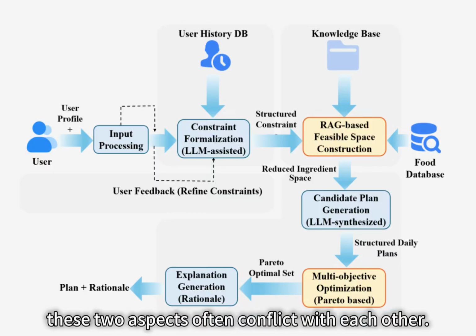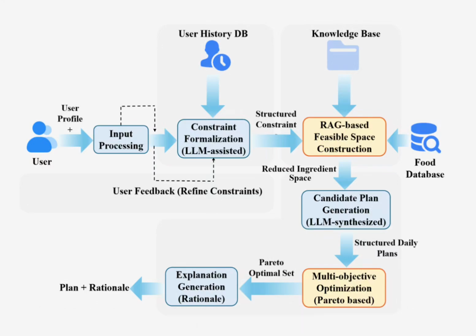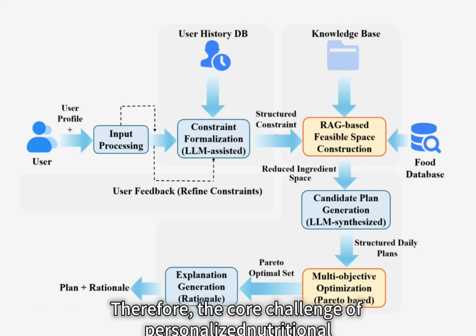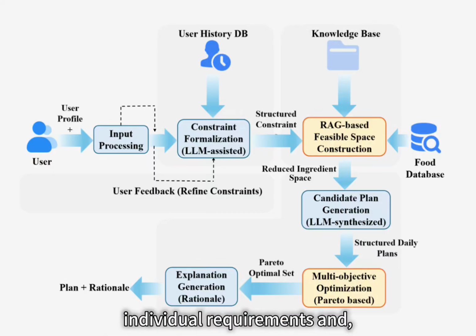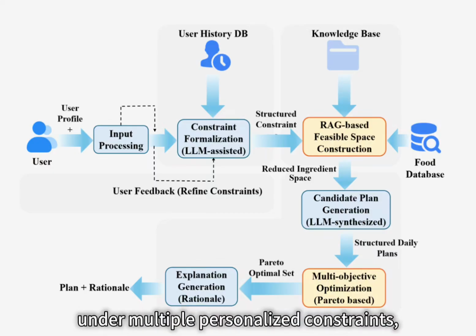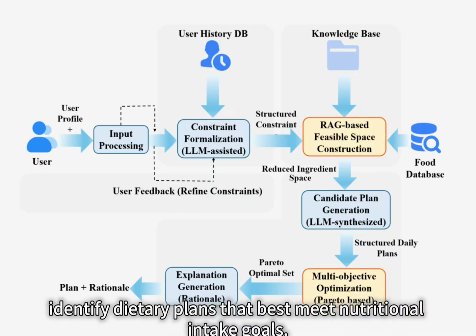However, these two aspects often conflict with each other. Therefore, the core challenge of personalized dietary planning lies in how to capture users' individual requirements and, under multiple personalized constraints, identify dietary plans that best meet nutritional intake goals.